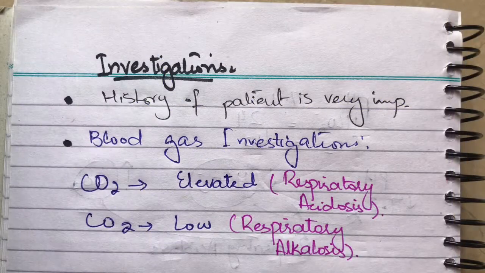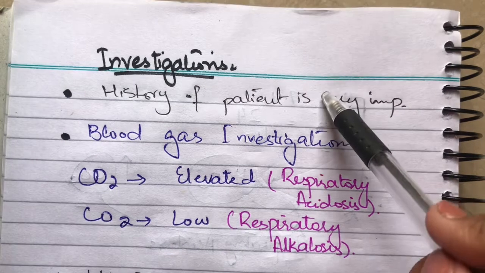Now moving on towards the investigation. What investigation can we perform in our patient in order to diagnose him or her as a case of metabolic alkalosis or acidosis? We are here concerned about metabolic acidosis, so we first have to be aware of the patient's history. As a patient is suffering from any kind of systemic disorder, as we have mentioned before, any kind of diabetes, any kind of kidney failure, the history of the patient is very important.